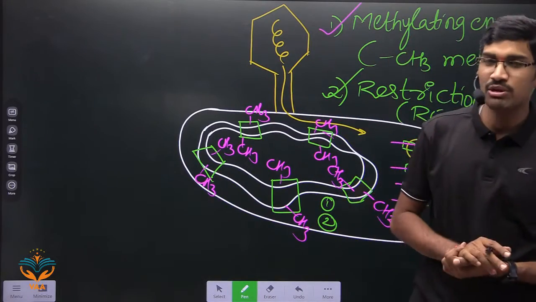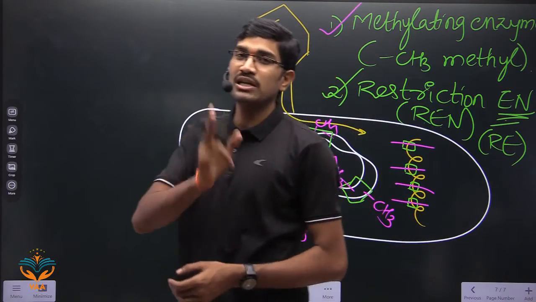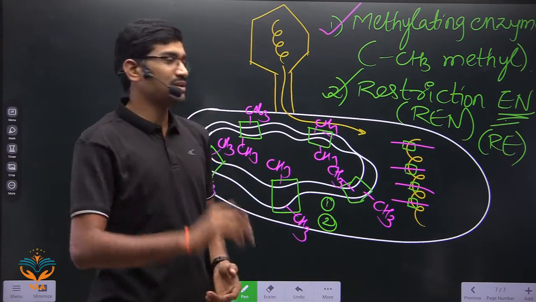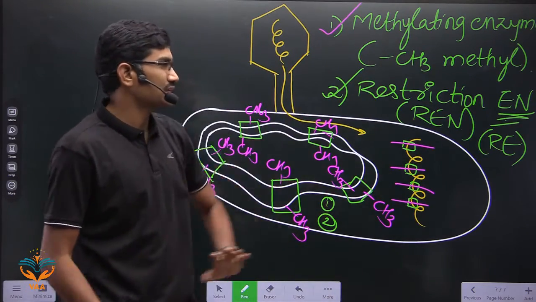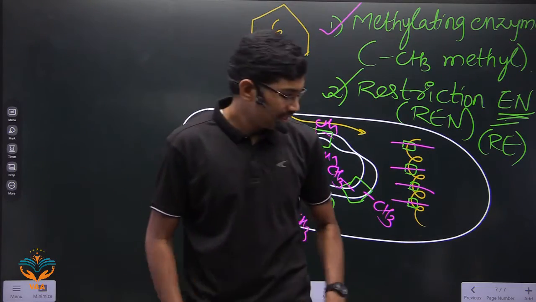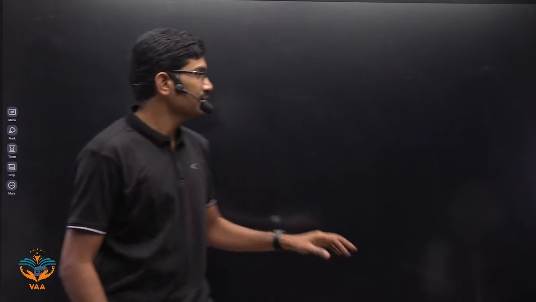And these questions can be asked in assertion-reason. So please be very careful regarding this type of concept. Okay? The concept is very, very important. So in this way, these are some important points for restriction endonucleases. Okay? Clear? Now we will go through the diagram here.